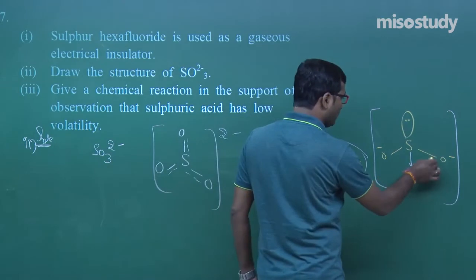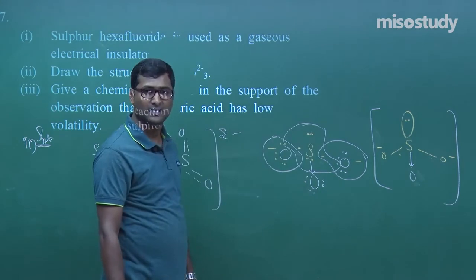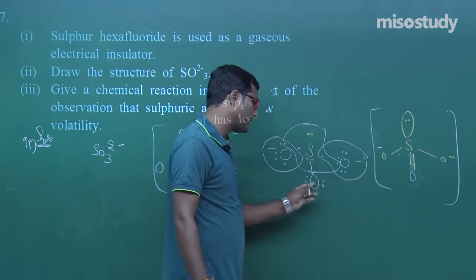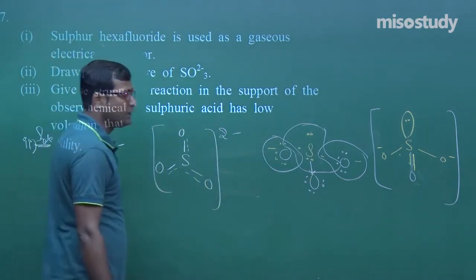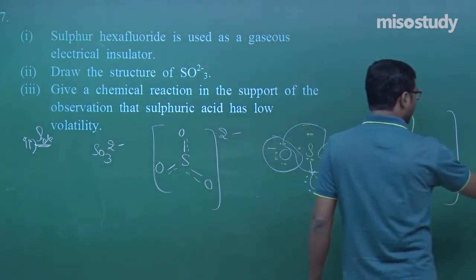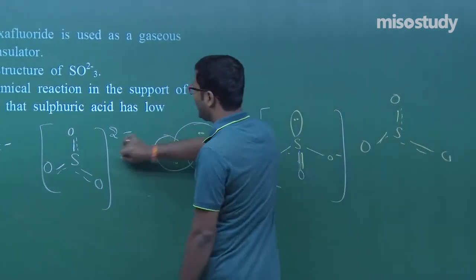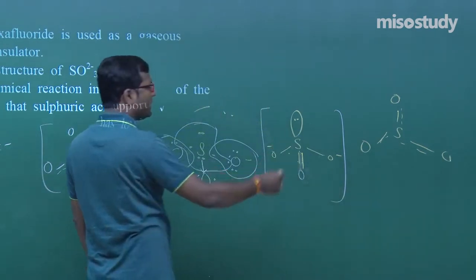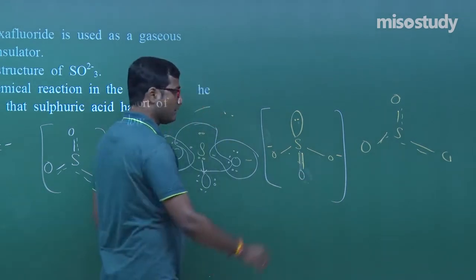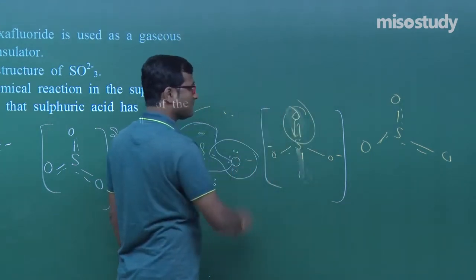Now this coordinate bond can move here. So it has a total of 3 resonating structures, but in your book it is given like this, that is the double bond here. But this one is not correct, this one is actually correct, complete explanation. So that means it can move here, here and here, like this, oxygen here and oxygen here. This is the case according to your book. That's why I have written this. But if you draw the Lewis dot structure, you will find here you can also write the double bond. That is not an issue. I am showing that it still has a lone pair of electrons. You can put it like this also.